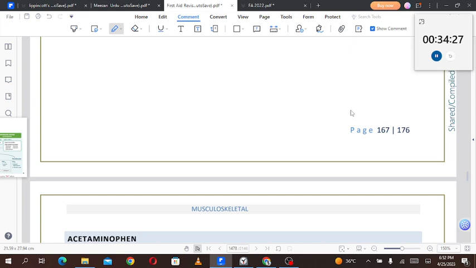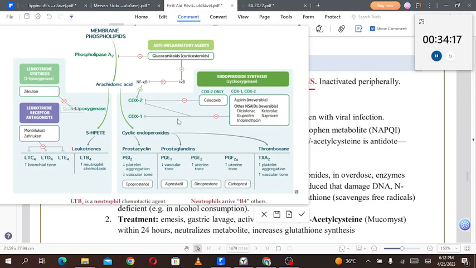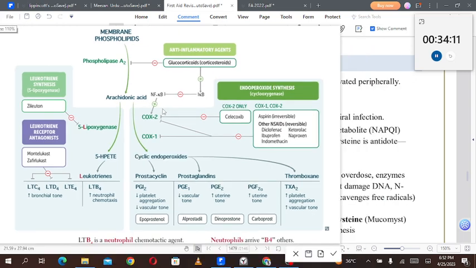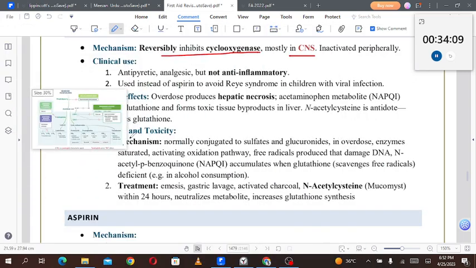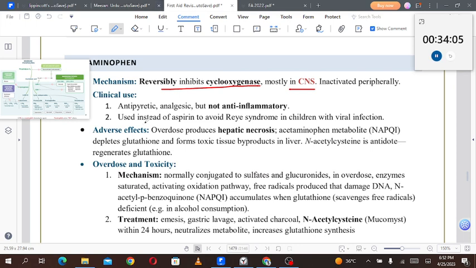Yep. So now let's talk about acetaminophen. It is going to reversibly inhibit the cyclooxygenase, mostly in the CNS. Acetaminophen is an NSAID, and other NSAIDs include acetaminophen. It is not written over here, but acetaminophen belongs to this class, and that is going to inhibit the cyclooxygenase pathway, both COX-1 and COX-2. Clinical use is antipyretic, analgesic, but not anti-inflammatory.